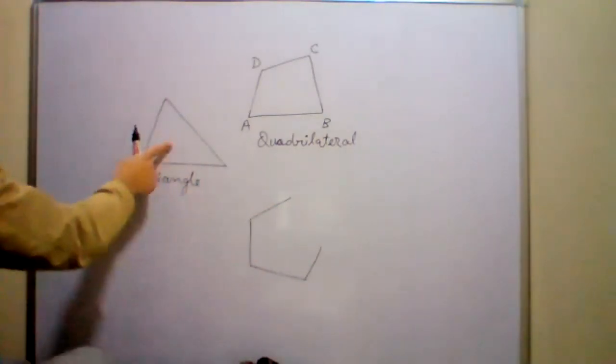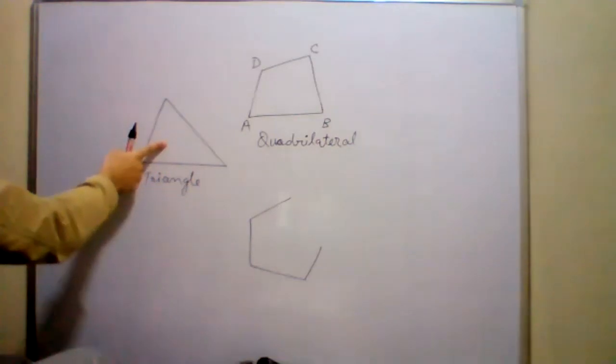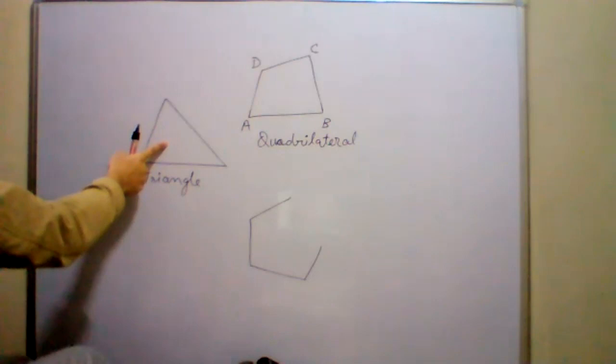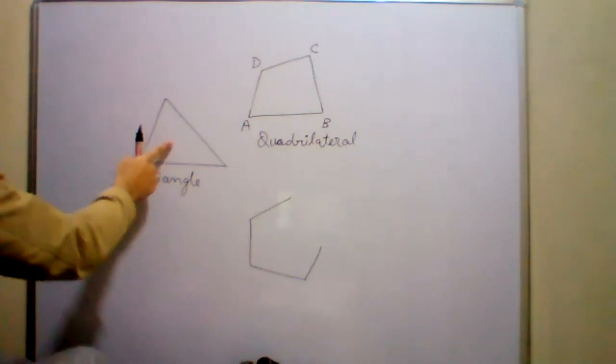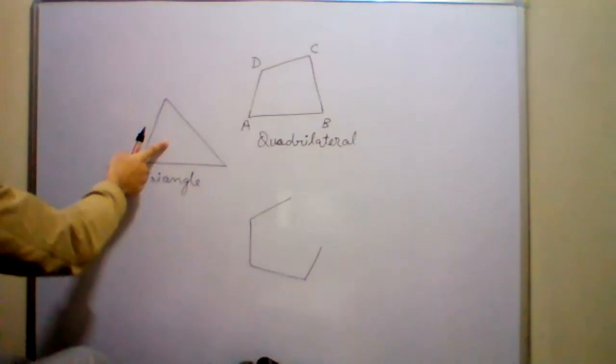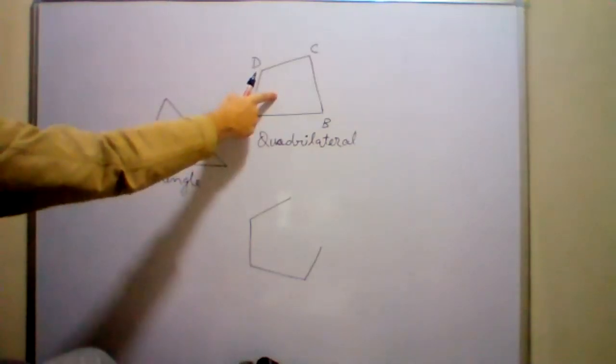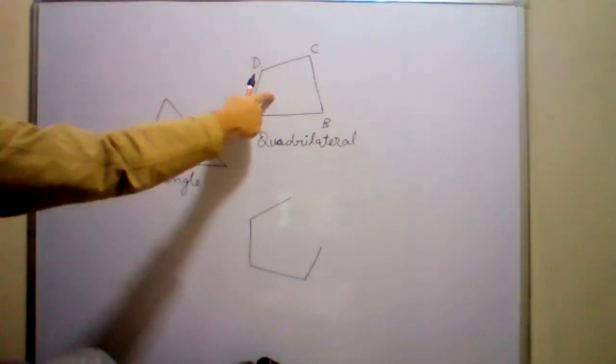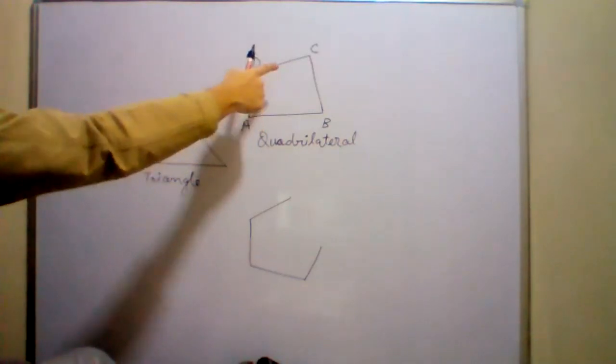Is this a polygon? Sir, it is covered with 5 sides, 5 segments, so it will be known as a pentagon, and it will be a polygon. Very good, very good. Is this a polygon? Yes sir, this is a polygon. This is also a polygon, this one also.